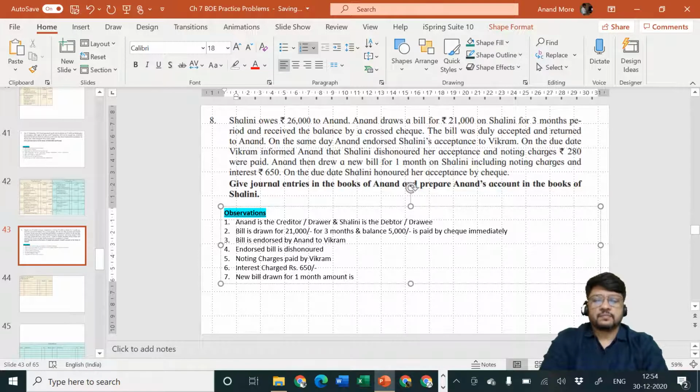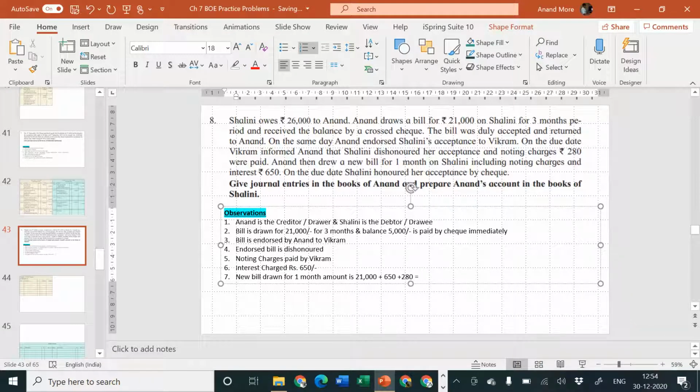What is the amount? The original bill amount was 21,000, plus 650 rupees towards interest, plus 280 rupees towards the noting charges. So please calculate the amount. What is the amount? 21,000 plus 650 plus 280.